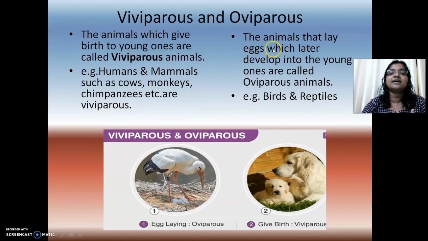Whereas in some lower organisms, like birds and reptiles, they lay eggs, which later develop into young ones. Such organisms, if they lay eggs, we call oviparous. Examples are birds and reptiles. Hope it is clear for you.